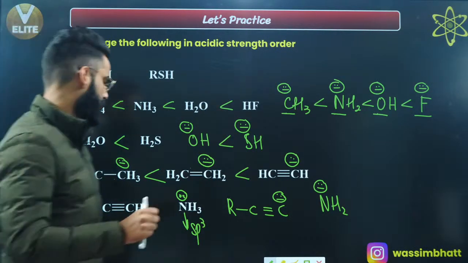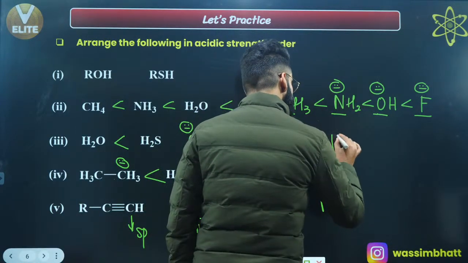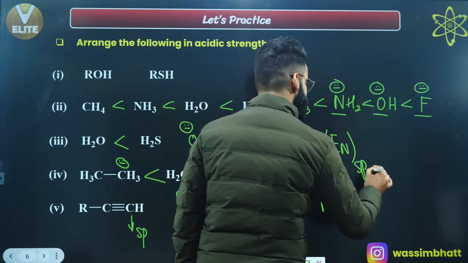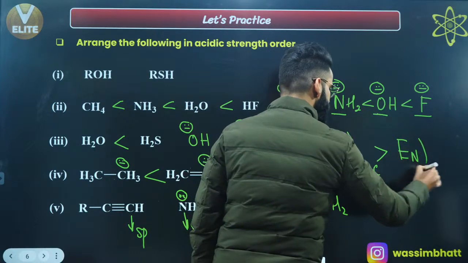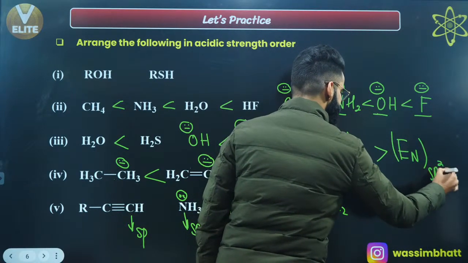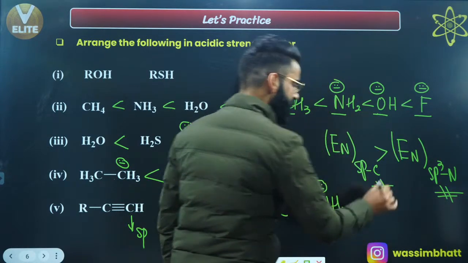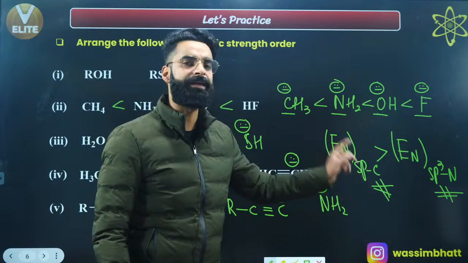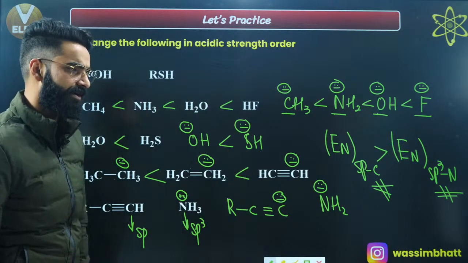Let me first of all tell you one important point. Remember, the electronegativity of sp hybridized carbon is always more than that of sp3 hybridized nitrogen. Do remember this fact, okay? This is experimental. Electronegativity of sp hybridized carbon is always greater than that of sp3 hybridized nitrogen, right?